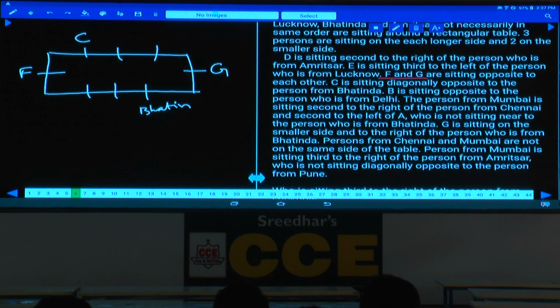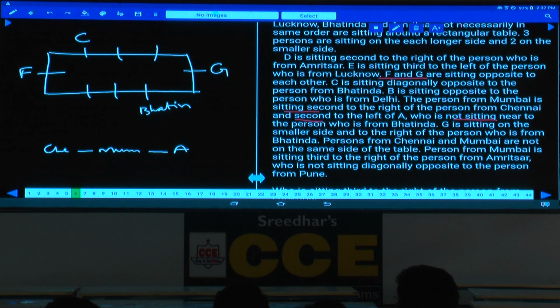Now the person from Mumbai is seated second to the right of the person from Chennai. If Chennai is here, and this is Mumbai, second to the right, all the persons are facing towards the center only, isn't it? And the person from Mumbai is seated second to the right of the person from Chennai, and second to the left of A. This person is seated second to the left of A. Hence these three persons, now how many places are there? 5 places. These three persons must be in alternate places.